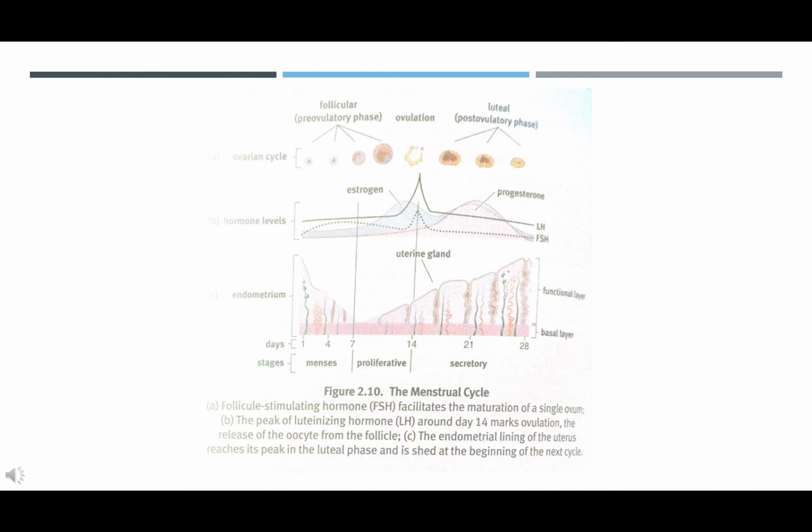HCG is critical during first trimester development because the estrogen and progesterone secreted by the corpus luteum keep the uterine lining in place. By the second trimester, HCG levels decline because the placenta has grown to a sufficient size to secrete enough progesterone and estrogen by itself. The high levels of estrogen-progesterone continue to serve as negative feedback on GnRH secretion.